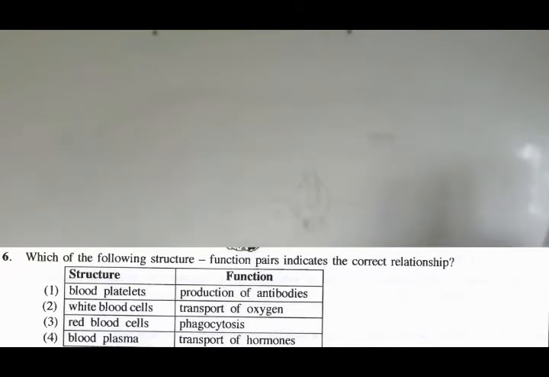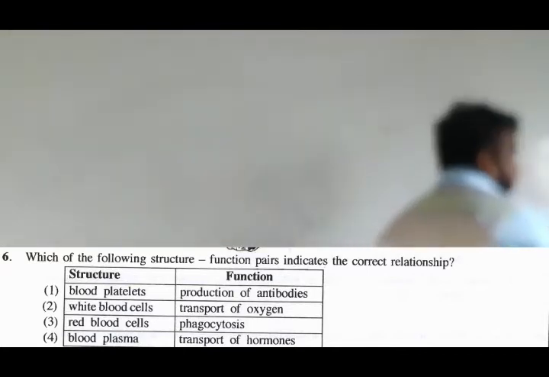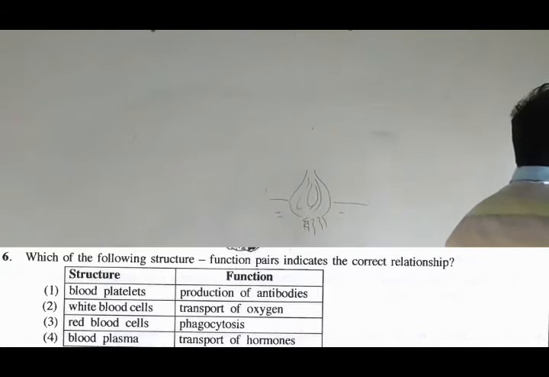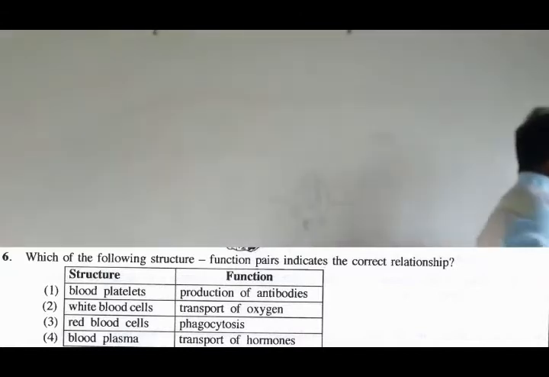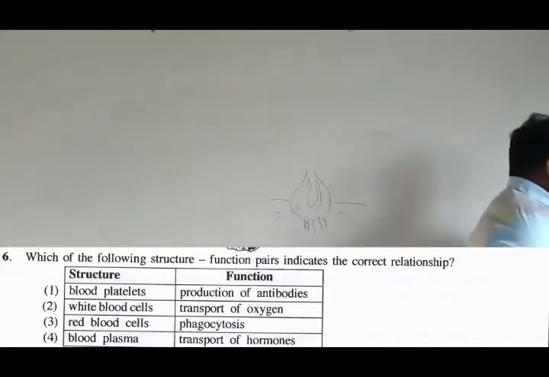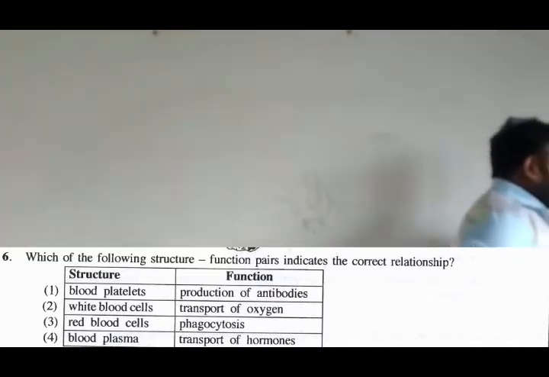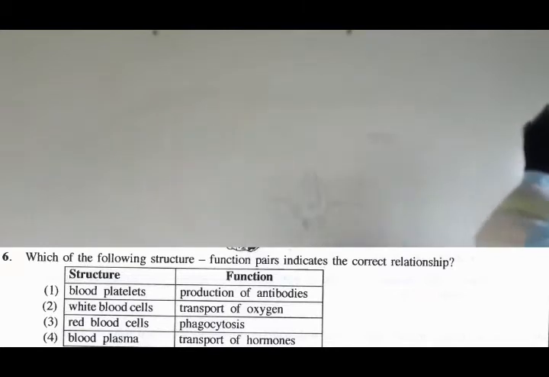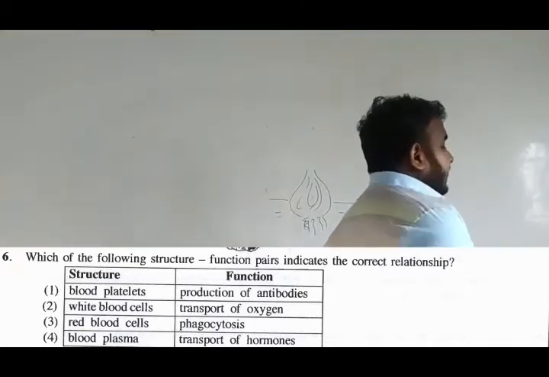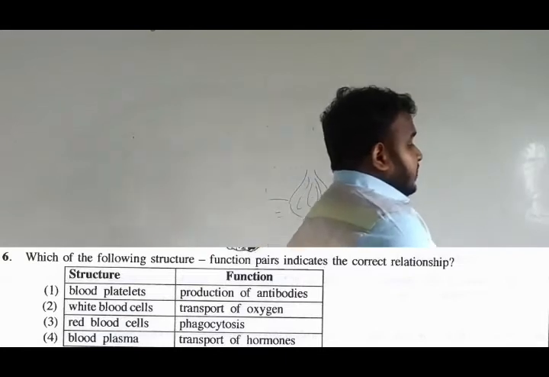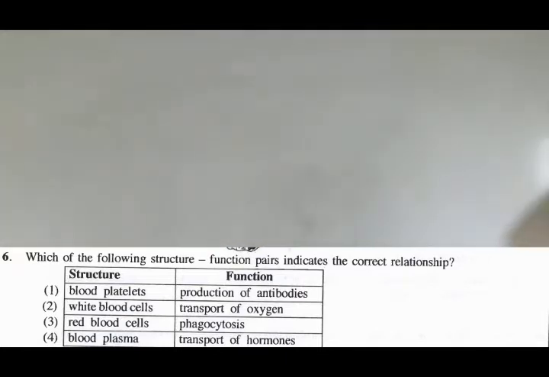The question is composed like this: blood platelets, production of antibodies; white blood cells, transport of oxygen; red blood cell, phagocytosis; and blood plasma, transport of hormones, right? So definitely we know that one answer is wrong here. When they ask you such questions, try to make that specific statement wrong. So blood platelets, production of antibodies.